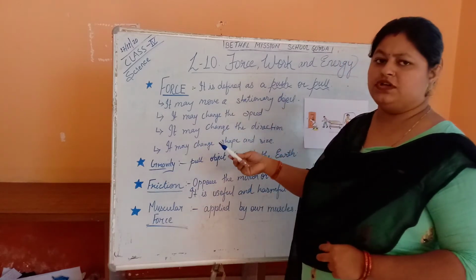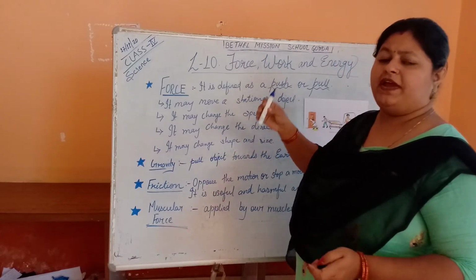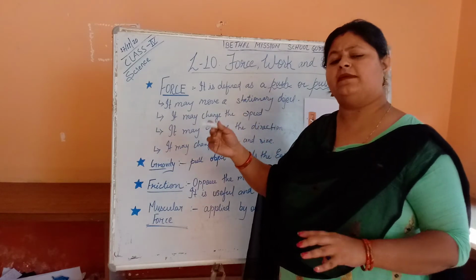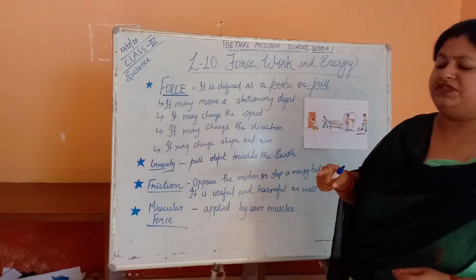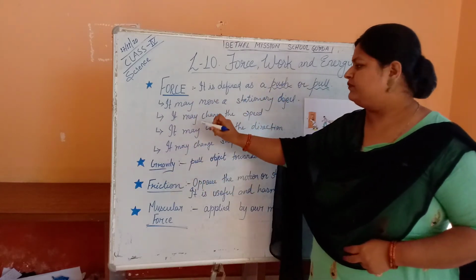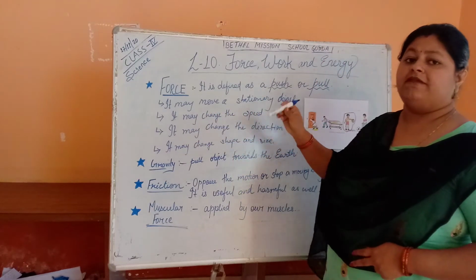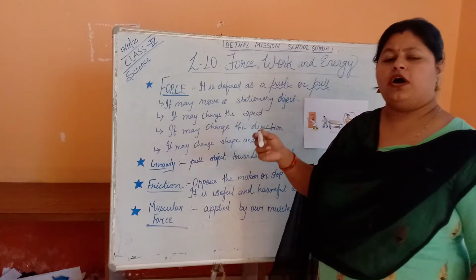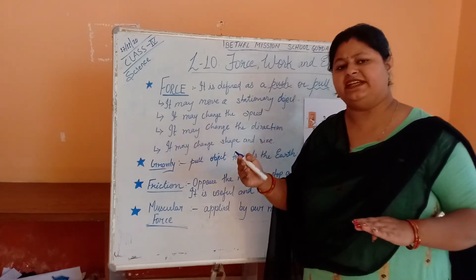When we apply force on a stationary object, it may move from one place to another. If you are playing with a ball and you apply a force on it, then the ball will move from one place to another. When force is applied, it may also change the speed of the object.